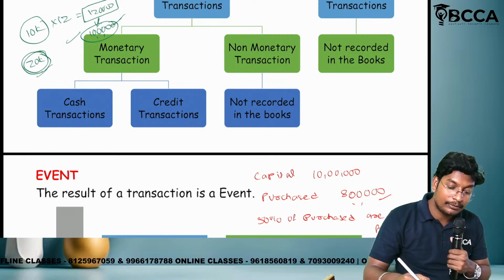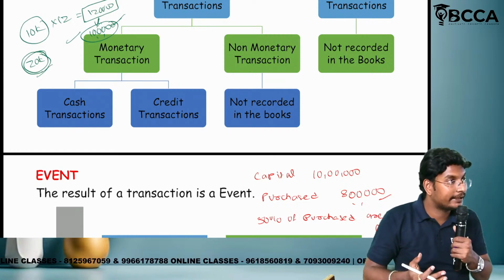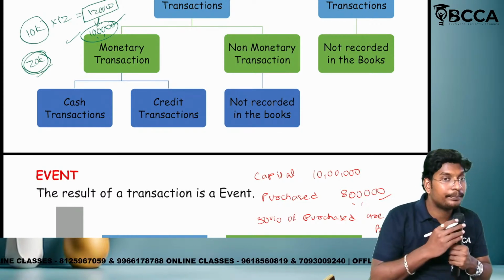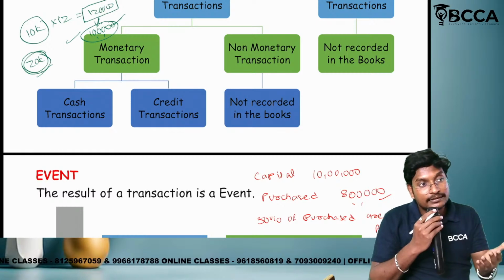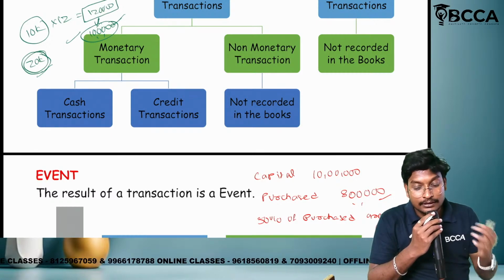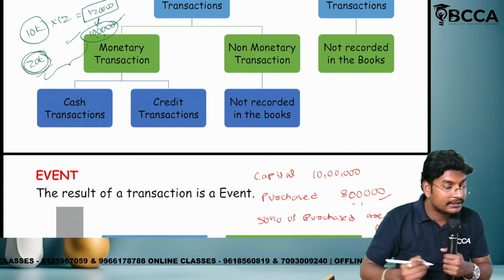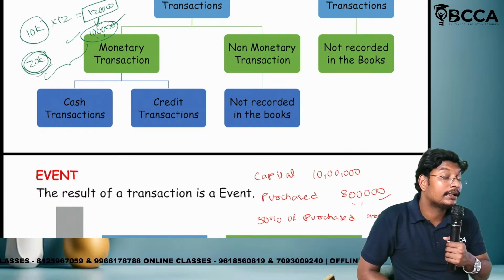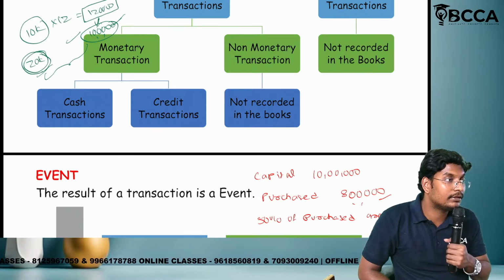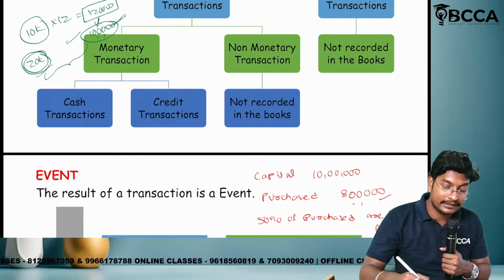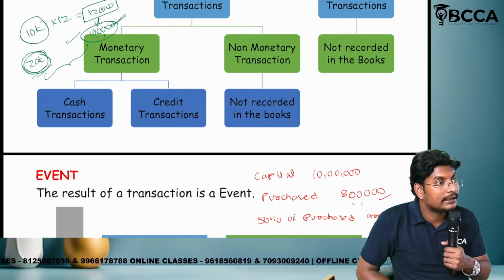Then the payable amount will be recorded as outstanding rent, because whether we have paid or not paid, in the accrual basis we should consider what is related to the current year. Both are related to the current year. That also we are showing as a bifurcation, because 1 lakh is called a cash transaction and 20,000 is called a credit transaction.